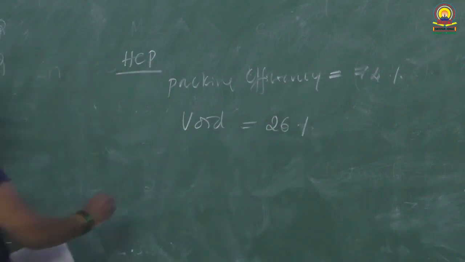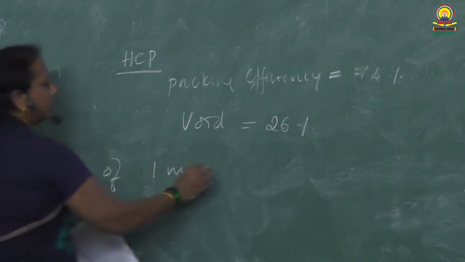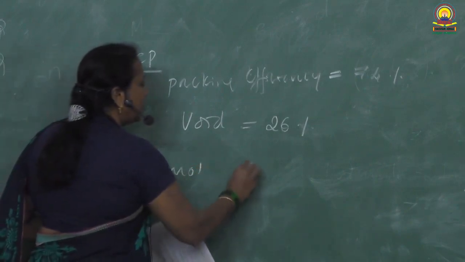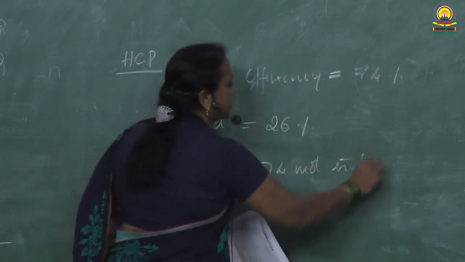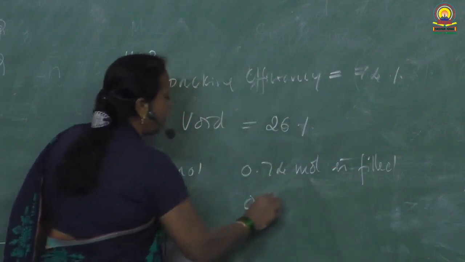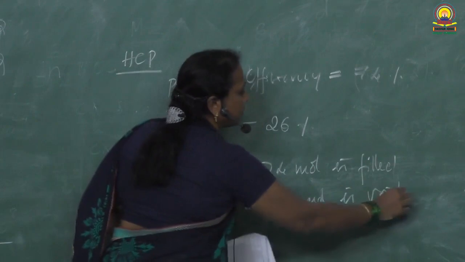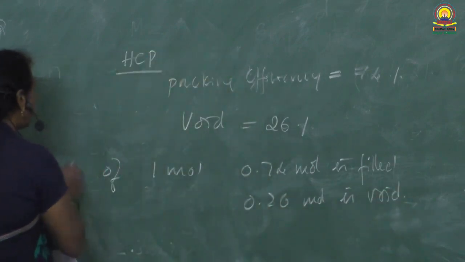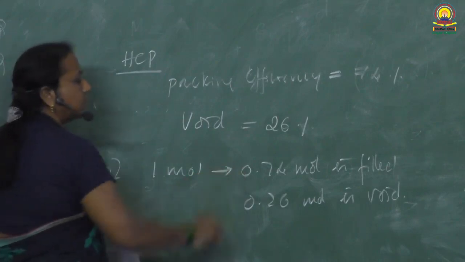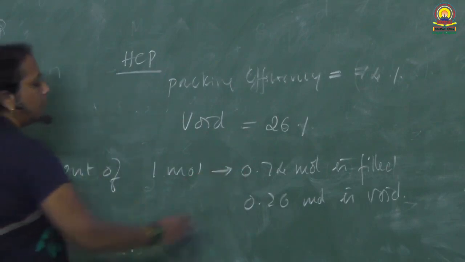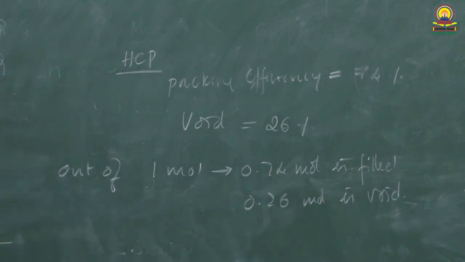That means out of 1 mole, 0.74 mole is filled, whereas 0.26 mole is void. Out of 1 mole, 0.74 mole is filled and 0.26 mole is unoccupied. Is it the correct way of solving?